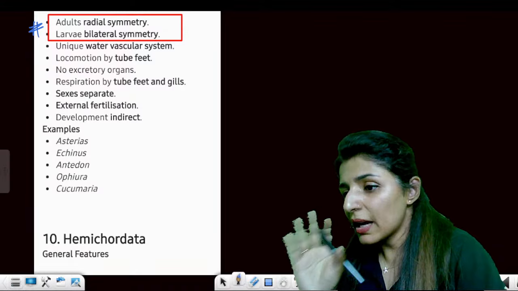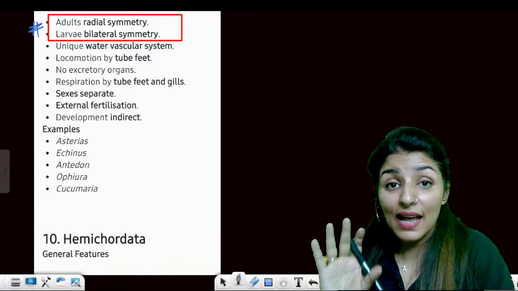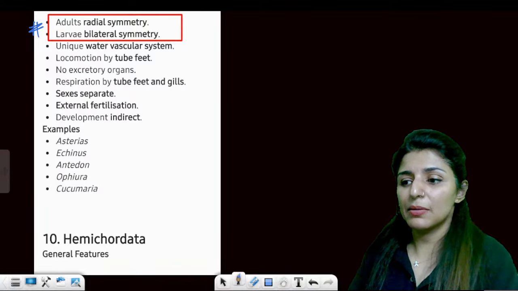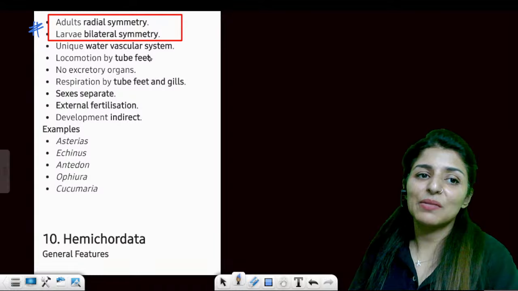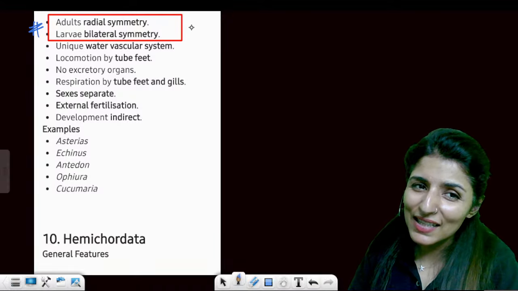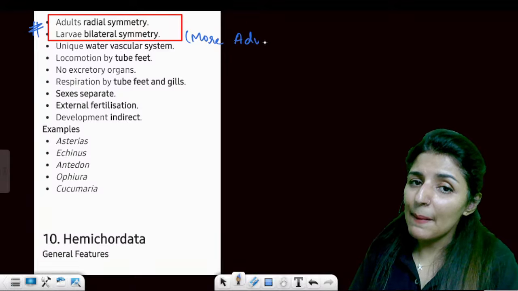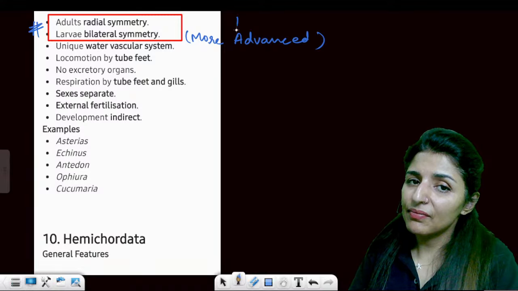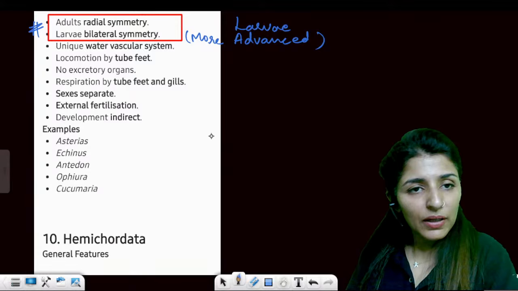Otherwise, the same type of symmetry will be found in adults and the larva. But in case of Echinodermata, adults have radial symmetry, larva has bilateral. So basically, larva is more advanced, because bilateral symmetry is considered to be a more advanced feature. Are you getting these points?